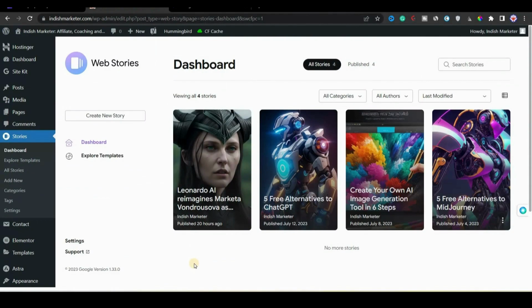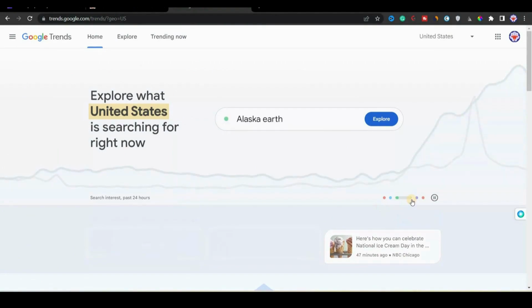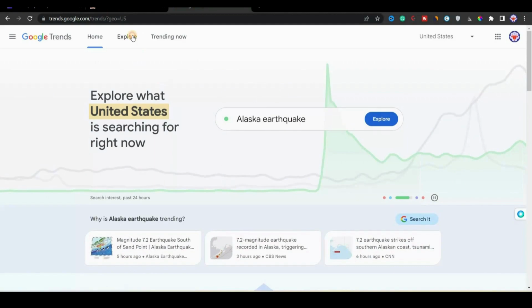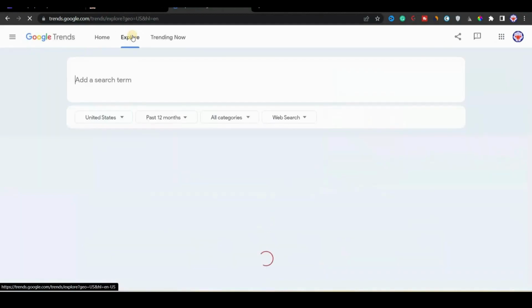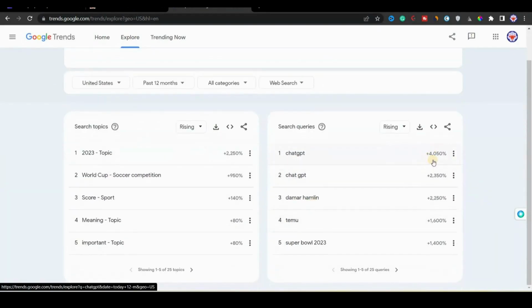You can also use Google Trends, as I told you. To use Google Trends, you just have to go to trends.google.com. You can see what is trending right now, which people have searched in the past 24 hours. Now if I go to Explore, you will see people's interest over the last 12 months. ChatGPT had something like 4,050% of interest in search queries on Google. So if you create content on ChatGPT, I think you'll get views on your web story.